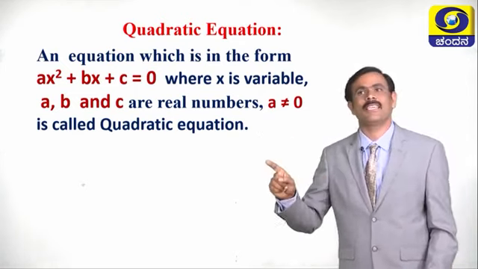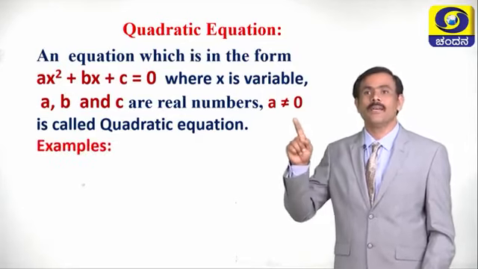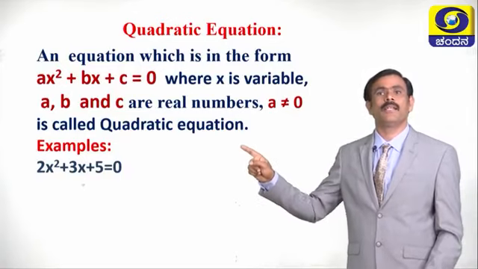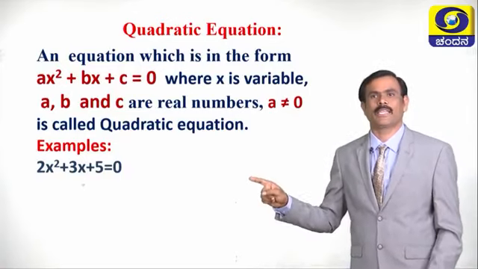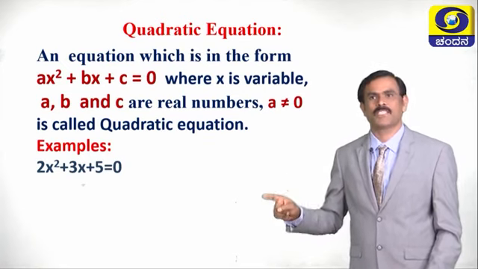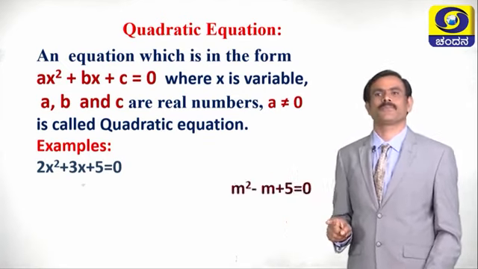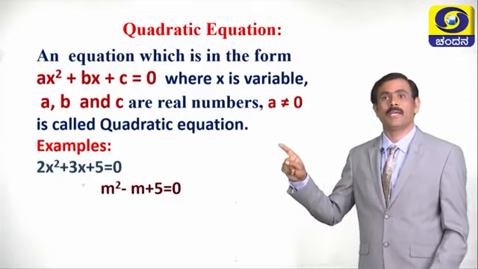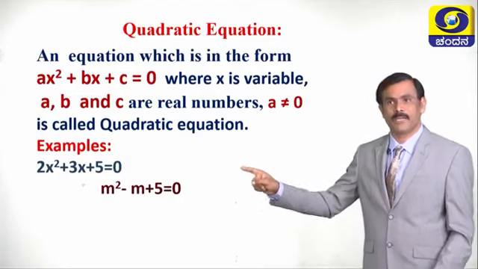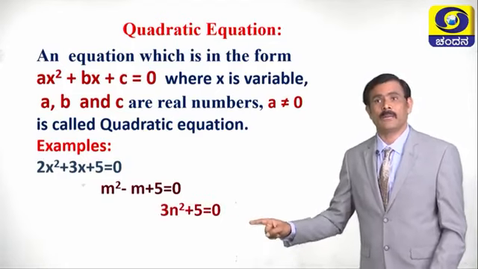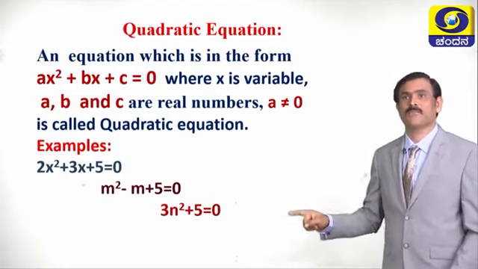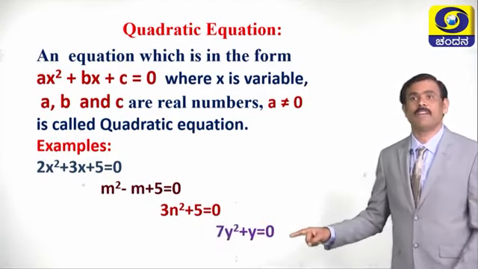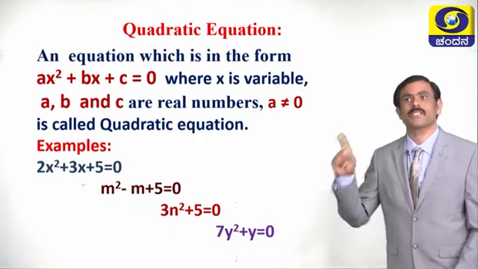Children, let us see some examples for quadratic equation. If x is variable, see the equation 2x square plus 3x plus 5 equals 0. Another example, if m is variable, m square minus m plus 5 equals 0. If n is variable, 3n square plus 5 equals 0. If y is variable, 7y square plus y equals 0.